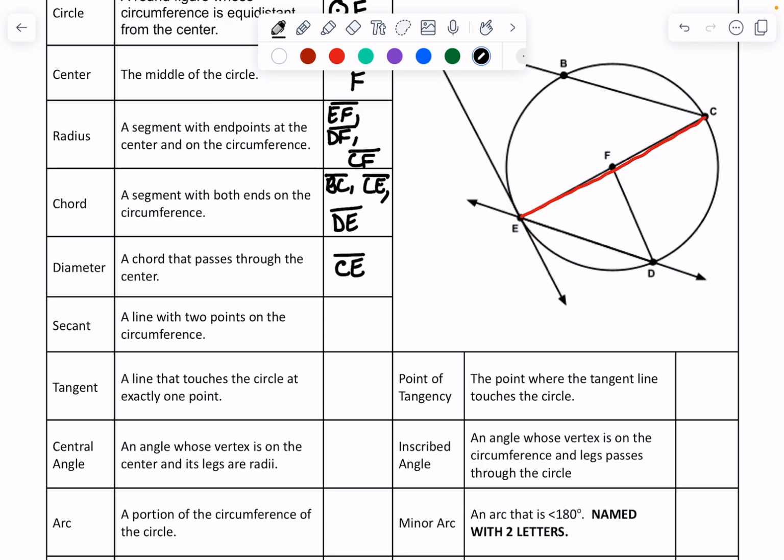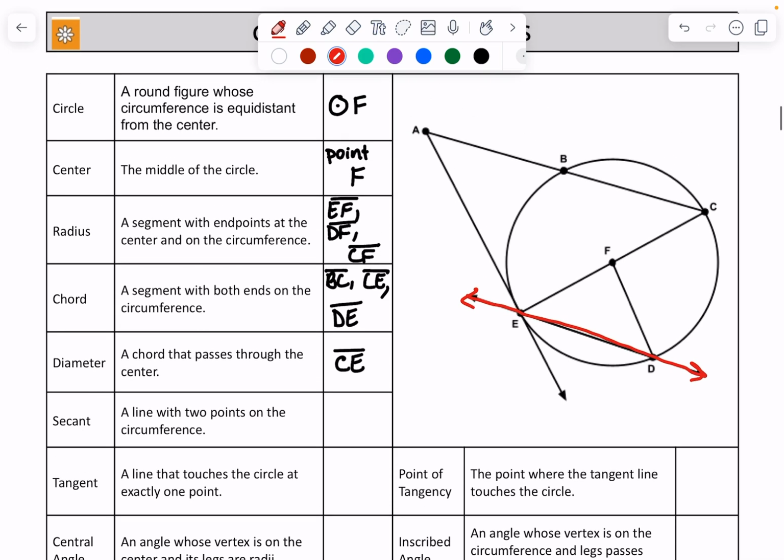All right, secants. Those are chords that go outside of the circle. So this guy here is a perfect example of a secant because it does have arrows on both sides. However, it is not the only secant. This is also technically a secant because it goes on the outside of the circle. It's not a good representation because, first of all, only one side goes out.